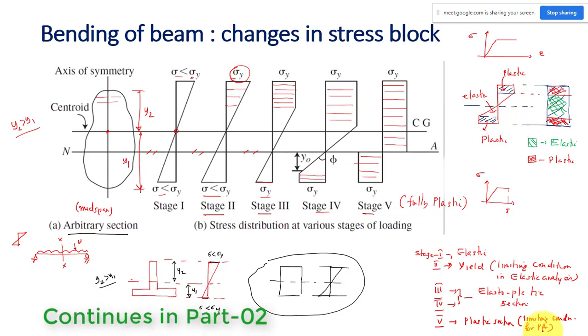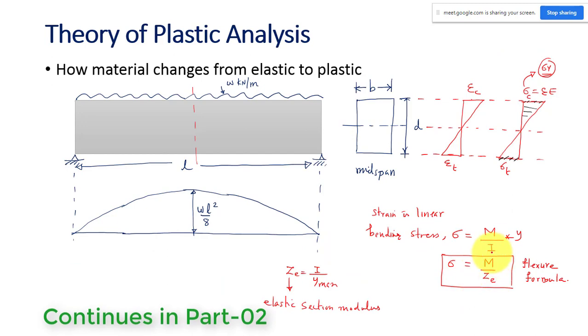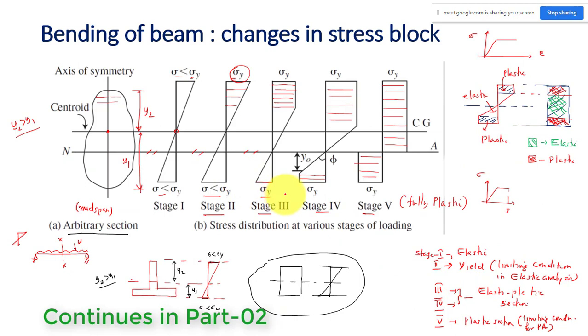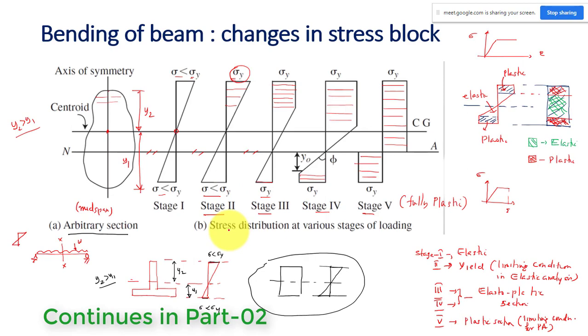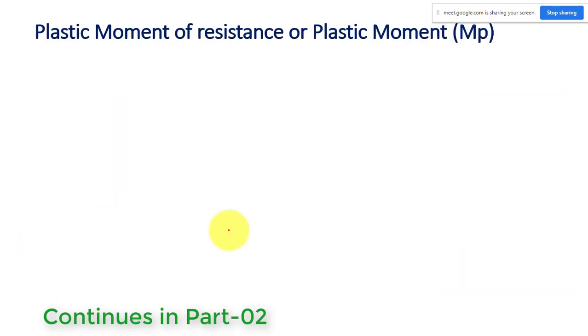So the formula we are discussing, stress equal to M by Z, is valid up to stage 2. Stress equal to M by Z is valid only up to stage 2. Okay, that is about this. Next we have to discuss the plastic moment of resistance.